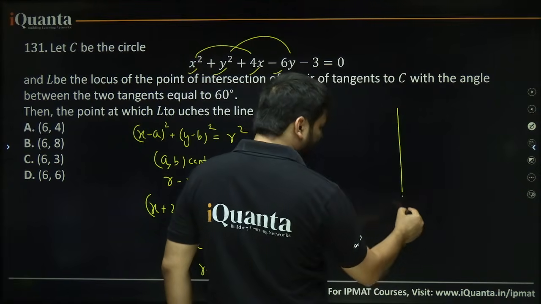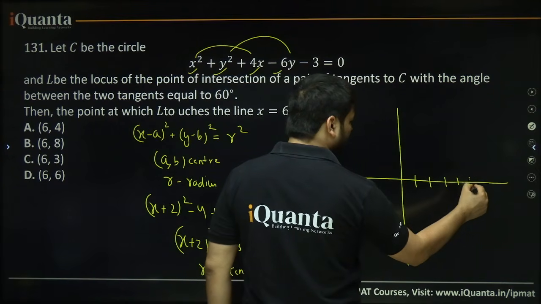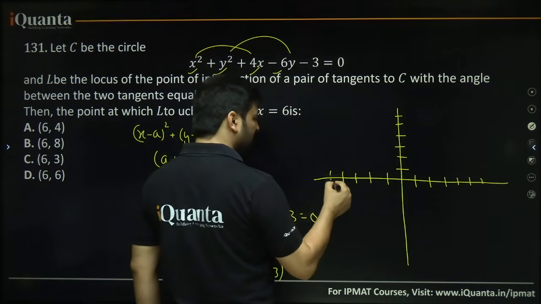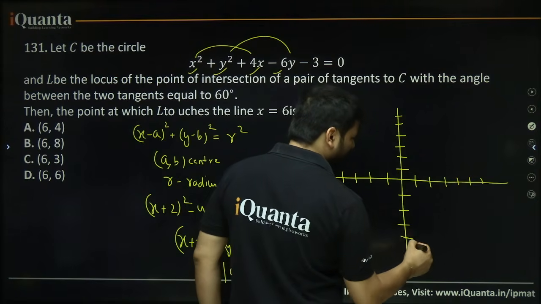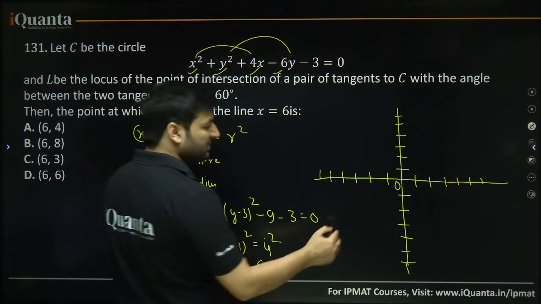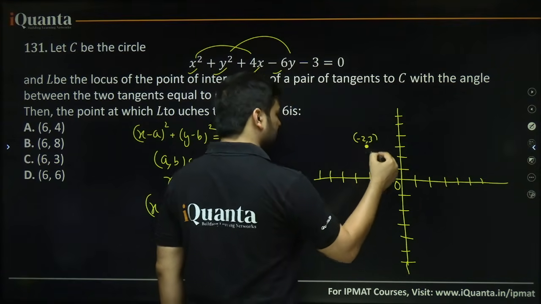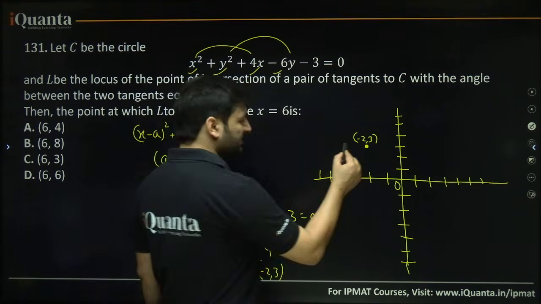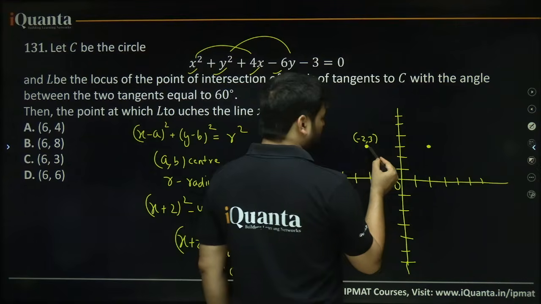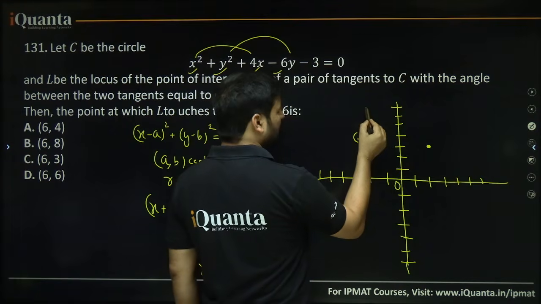Let me draw a figure like this, in which I can put 1, 2, 3, 4, 5, 6, and minus 1, minus 2, minus 3, minus 4, minus 5, minus 6, and then again 6 units here as well. You can take up to 4, 5, 6 units. This is the origin. You need the center at (−2, 3), so minus 2 and plus 3, this is your center. You have to take the radius 4 units. From minus 2, if you go 4 units that side, you reach here, isn't it? From 3, if you go 4 points above, it will be somewhere around here.